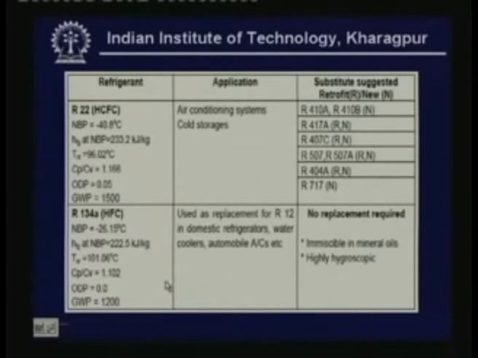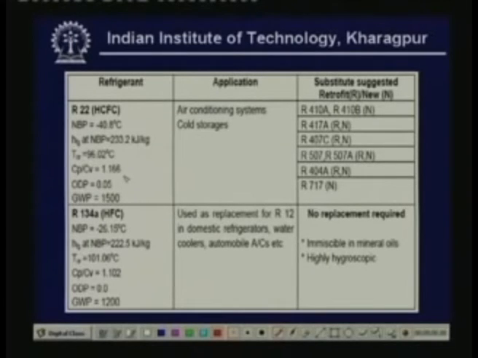Next is R22. This is a hydrochlorofluorocarbon. This is another very widely used refrigerant, and it has a normal boiling point of minus 40.8 degree centigrade, and it also has a reasonably high latent heat of vaporization of 233.2 kilojoule per kg, but it has a lower critical temperature of 96 degree centigrade compared to R12, and its Cp by Cv value is also relatively higher. So that means its discharge temperatures will be high, and its ODP value is non-zero, but it is quite low. Okay, so it has an ODP value of 0.05.